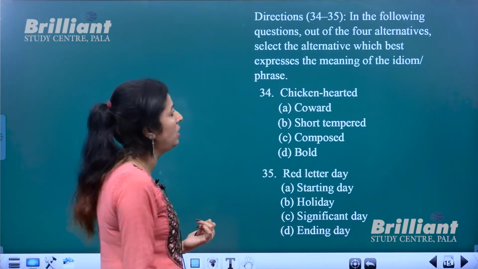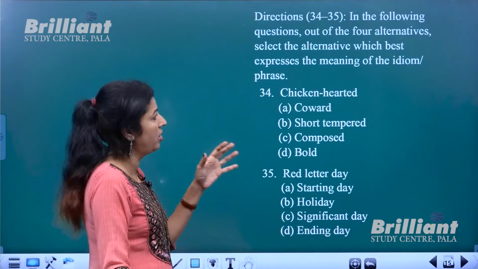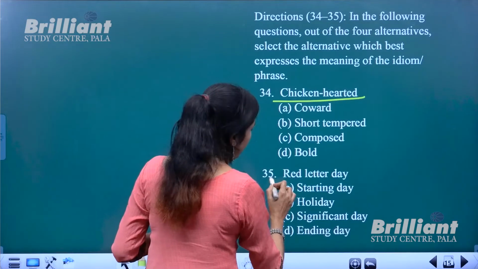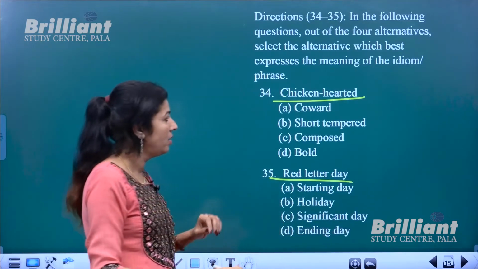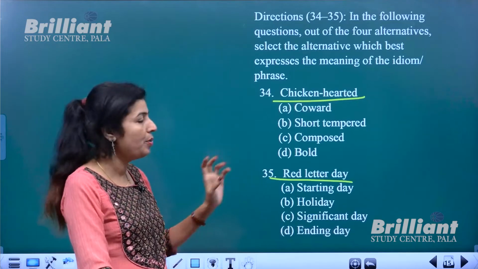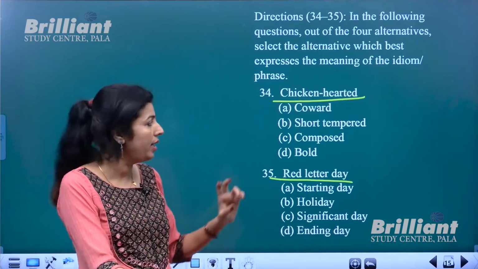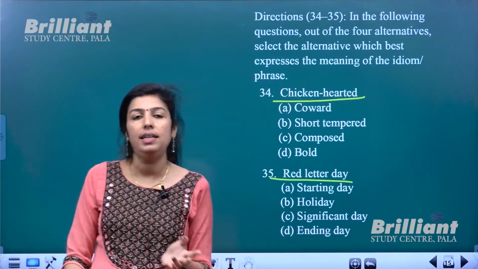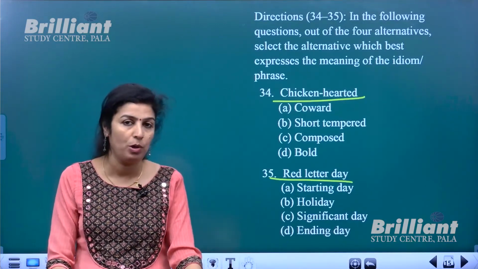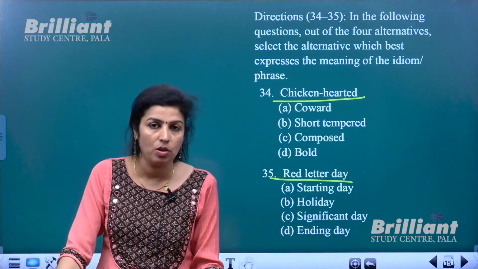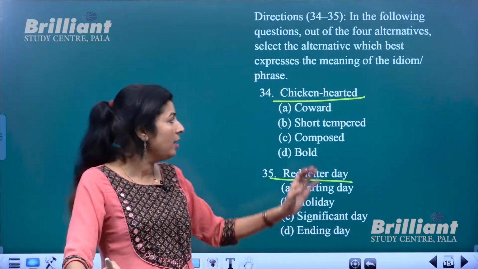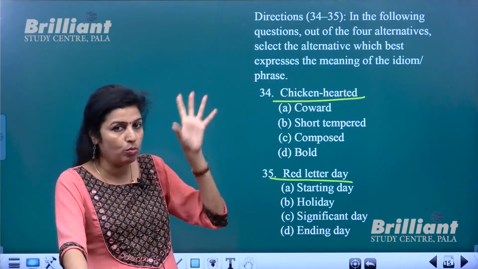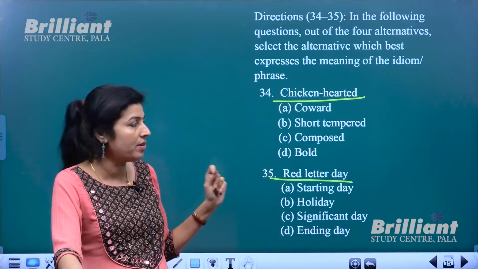Now find out the meaning which expresses these idioms. Chicken-hearted and red letter day. Okay, so from these options, chicken-hearted. See, earlier we had idioms used in sentences, so you were able to understand it from the context in which it is used, but right now it's given individually or separately, so definitely you have no idea what it really means, right?